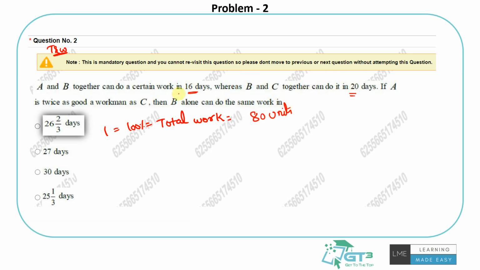Why did I take 80? Because it's the LCM of 16 and 20. I can take 200, I can take 100, I can take 320, anything would be fine. So I'm assuming the total work is 80 units. That's my assumption.